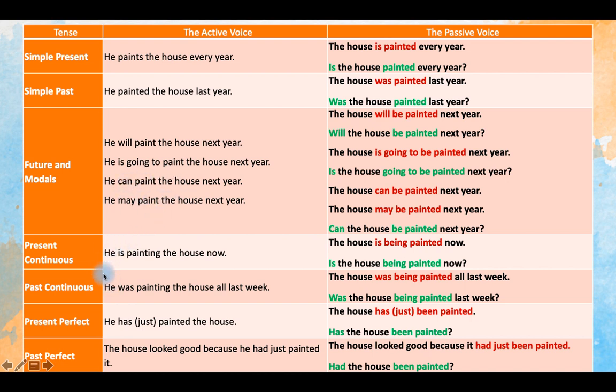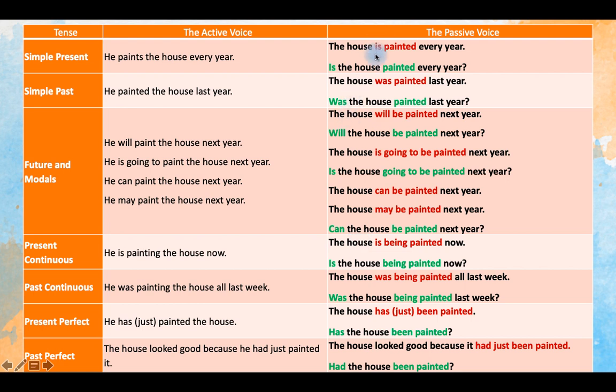With the continuous aspect, with present and past continuous, we use is painting and was painting, and in the perfect tenses we use he has just painted the house, or he had just painted the house.